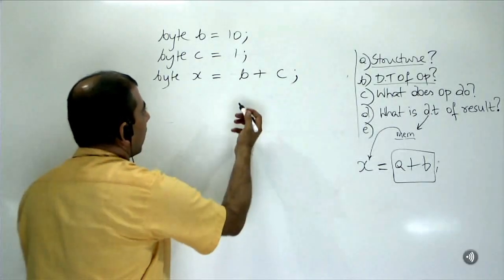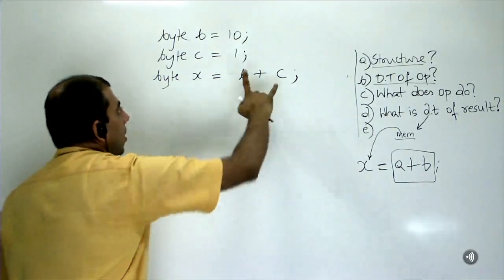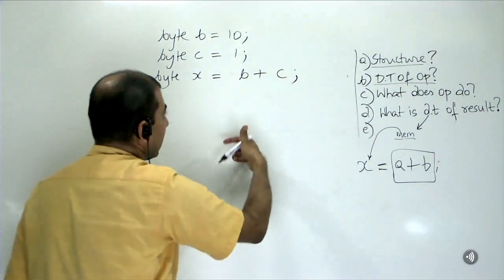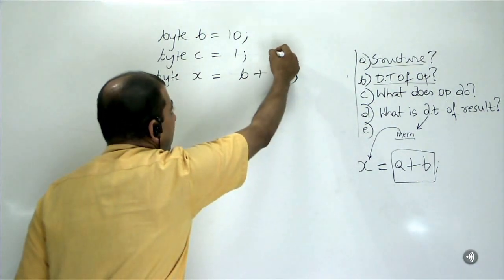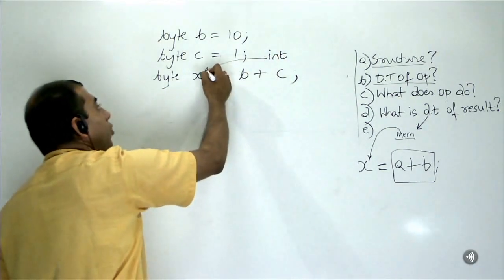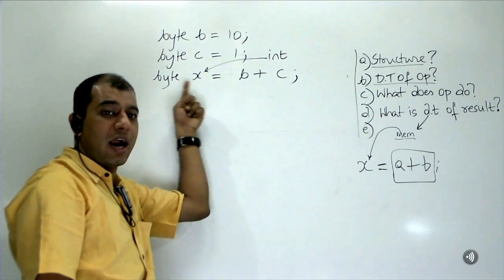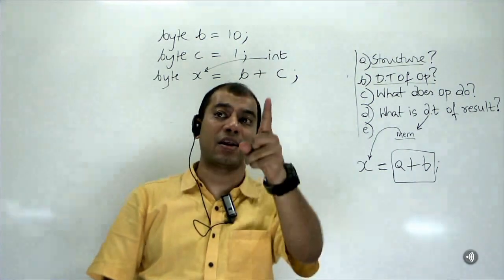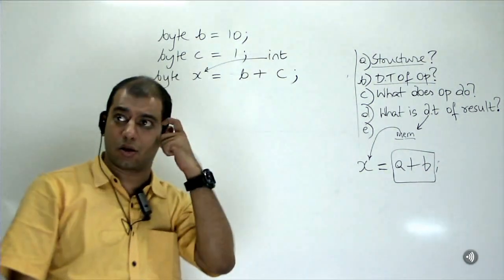B plus B, please follow this and stop me if you have any doubt. B plus B is a byte plus a byte. As per the table, we saw byte plus byte yields an int. That means the result of this operation is held in an int. That int I am trying to copy to X, and X's data type is byte. Obviously, from a bigger data type, I can't assign to a smaller data type directly. That's why there is a compile time error.